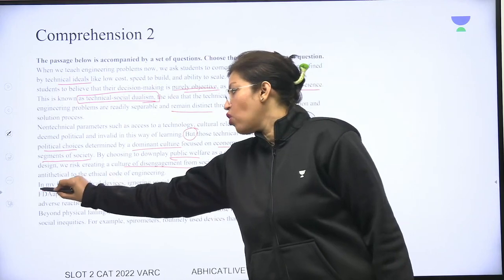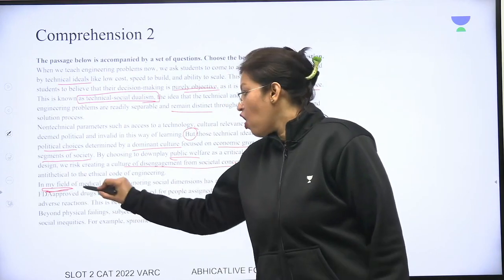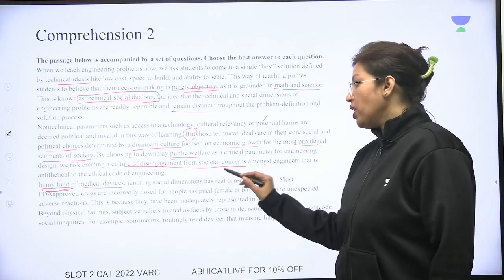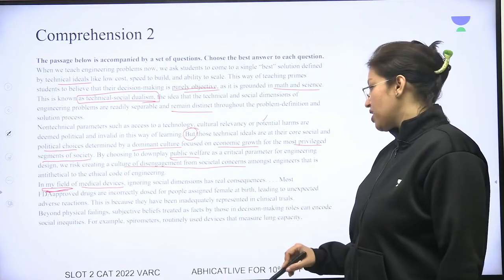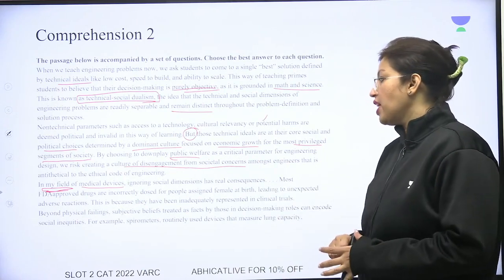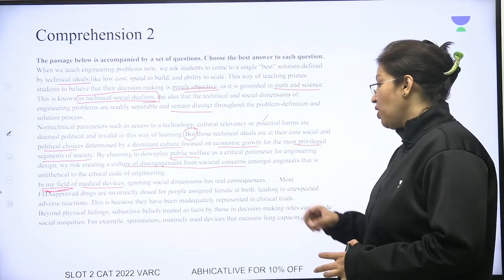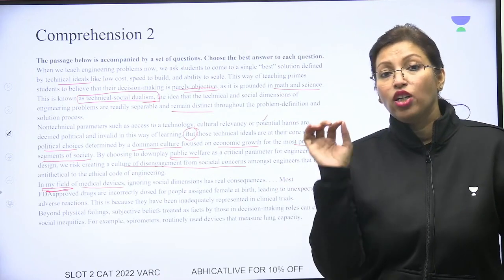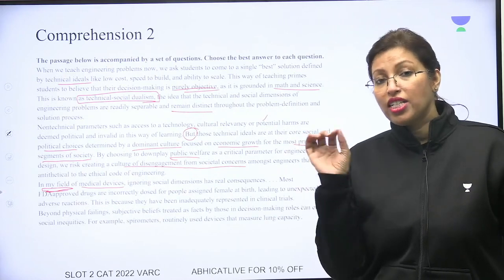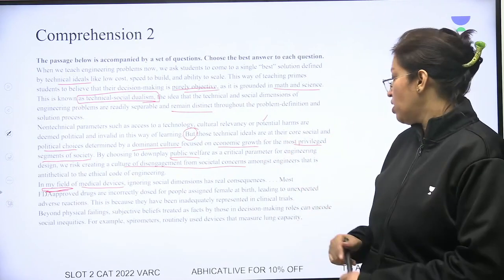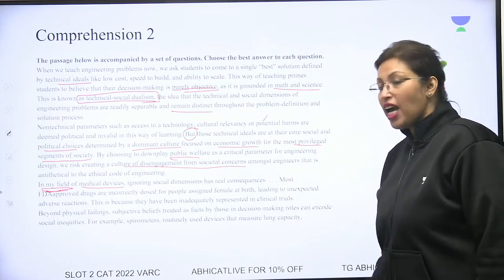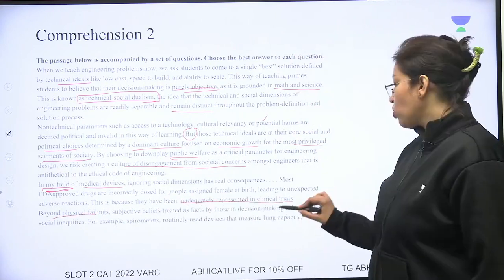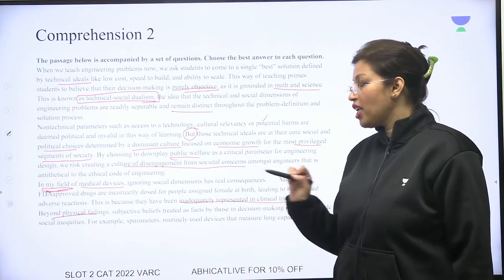In my field, so the author is from the same field of medical devices. Medical devices means medical instruments. Ignoring social dimensions has real consequences. Most FDA approved drugs are incorrectly dosed for people assigned female at birth. So most of the drugs are incorrectly dosed for people who are assigned the gender female at birth, leading to unexpected adverse reactions. So reactions also happen.